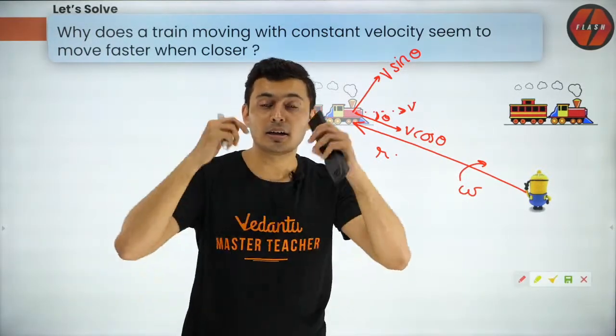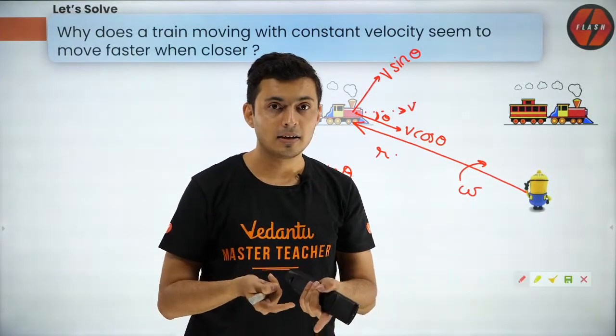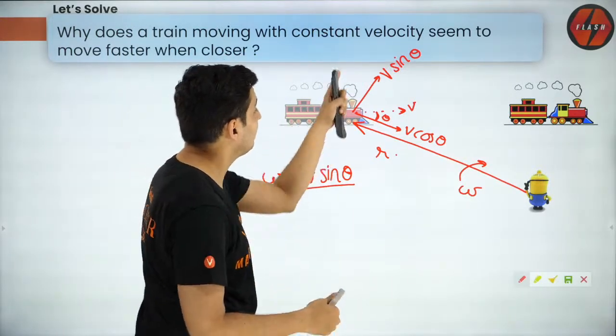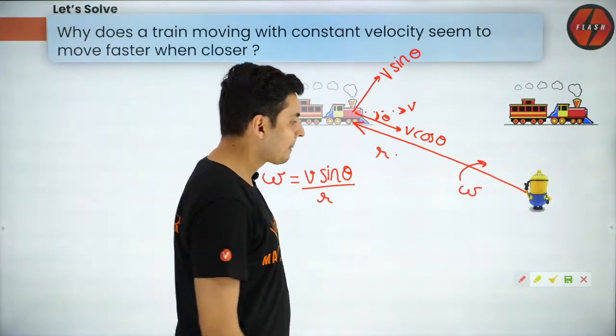Do not memorize that it is always cos, because cos or sin depends on which angle is taken as theta. So keep in mind, do not memorize it as cos or sin. Remember, it's always the perpendicular component divided by R. I hope this is fine now.